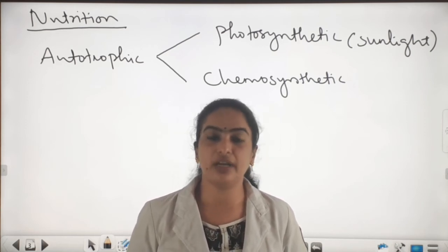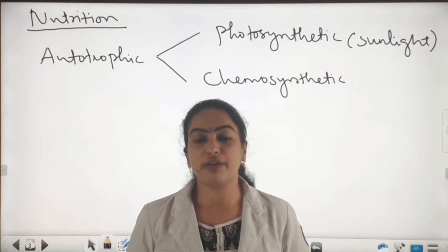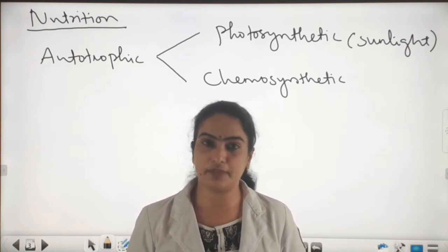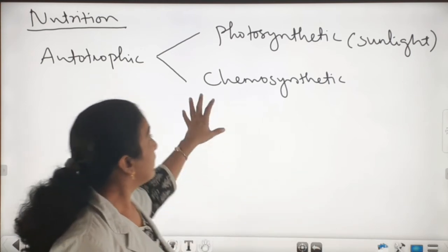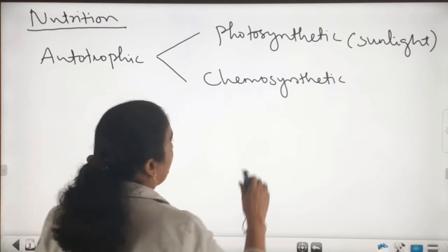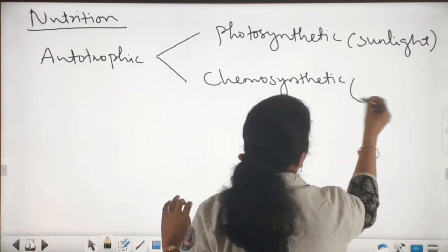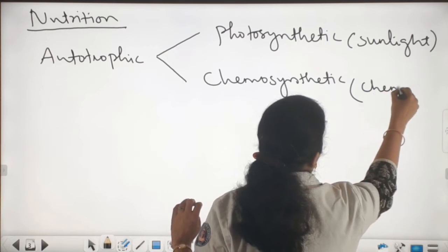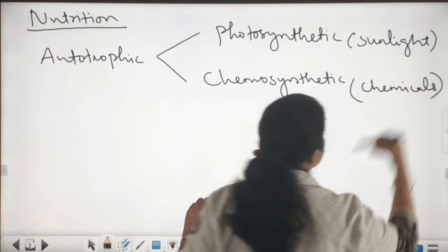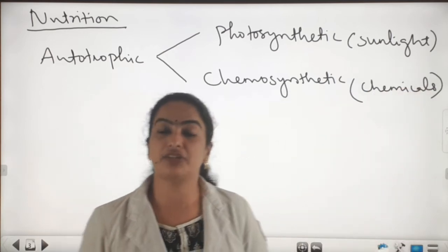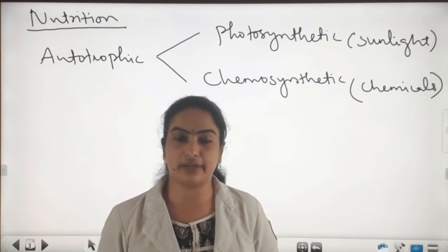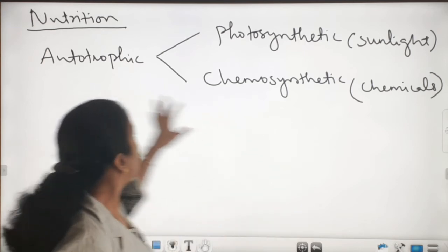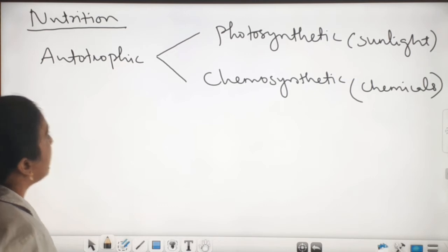As I told you, they synthesize their own food from simple inorganic substances. And in chemosynthetic autotrophic bacteria, they derive energy from chemicals or inorganic substances such as nitrates, nitrites, ammonia, etc. So that's all about the autotrophic bacteria.